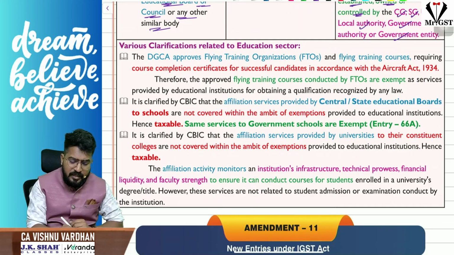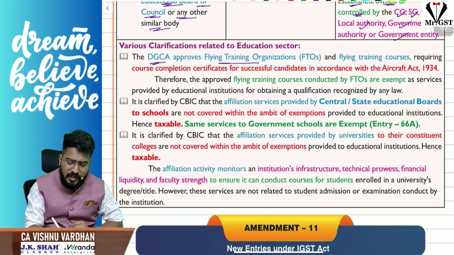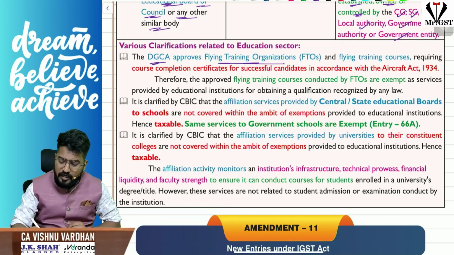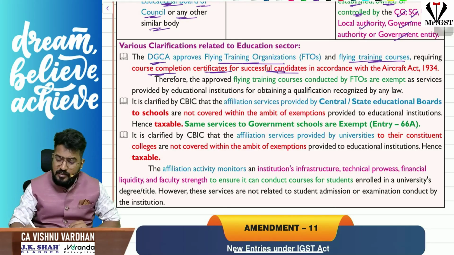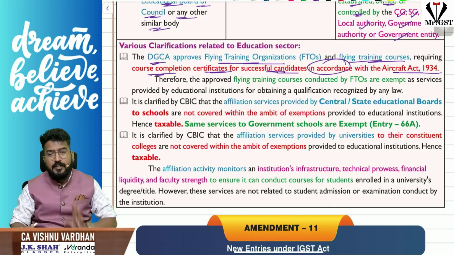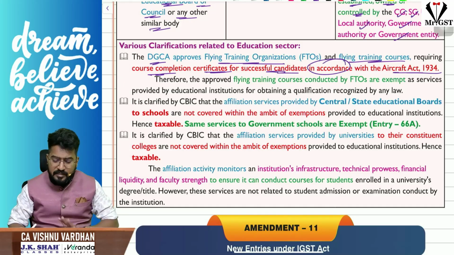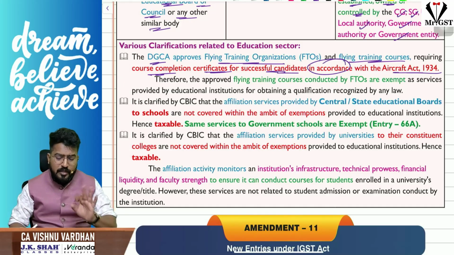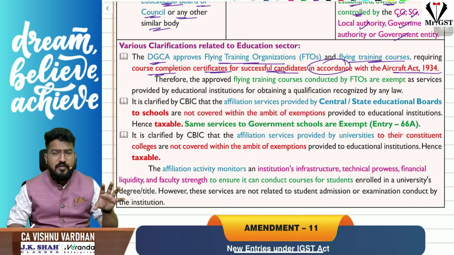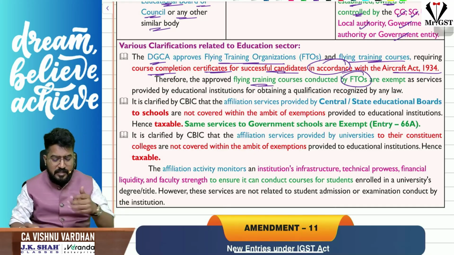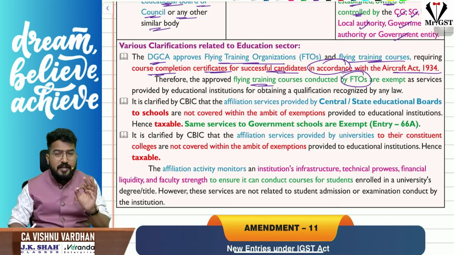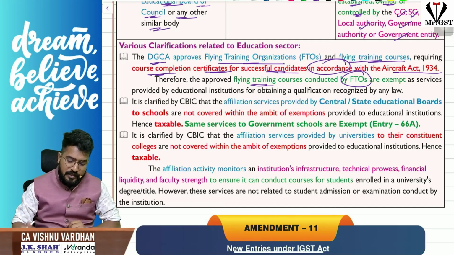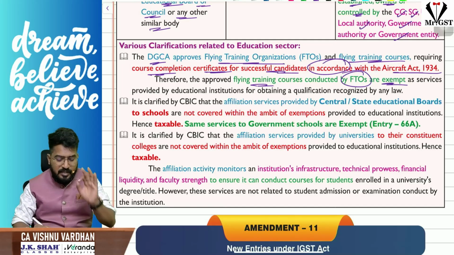Okay, see, DGCA is approving flying training organizations and flying training courses, and after the course is completed, the certificates are granted to the students in accordance with the Aircraft Act 1934. Of course, now they are replacing this act with a new act. That's a different story, let us not worry about that. So the flying training courses provided by FTOs, that is flying training organizations, are nothing but educational services provided as part of a curriculum to obtain a qualification recognized by Indian law. So they have clarified that the services provided by these people are exempt under GST.